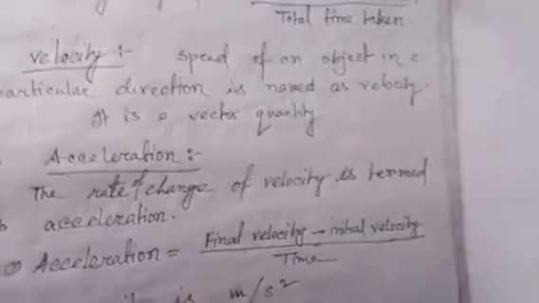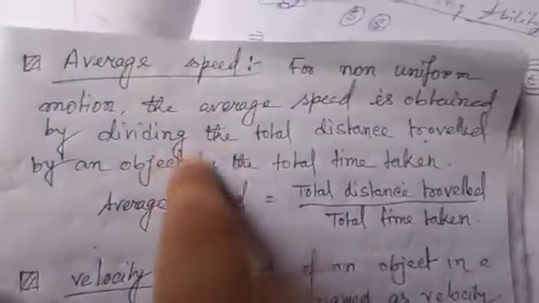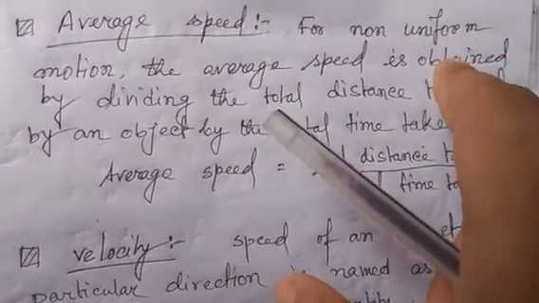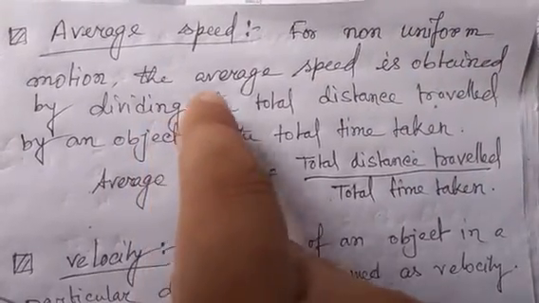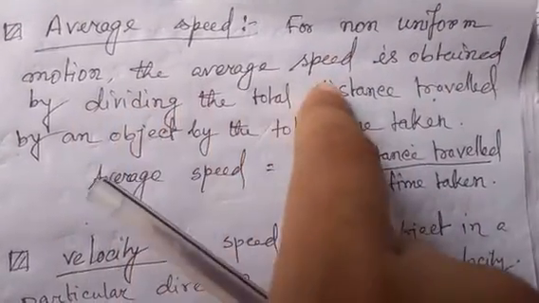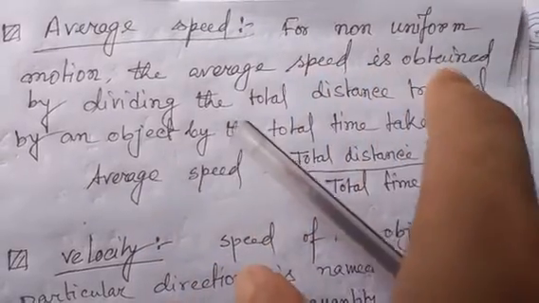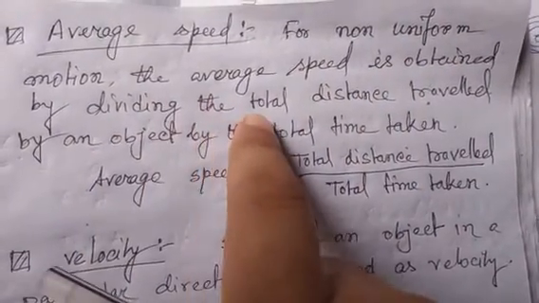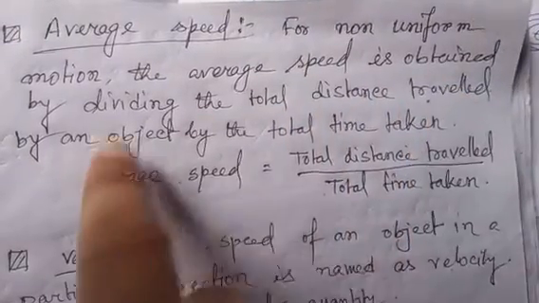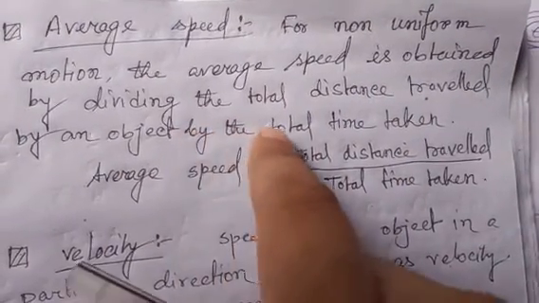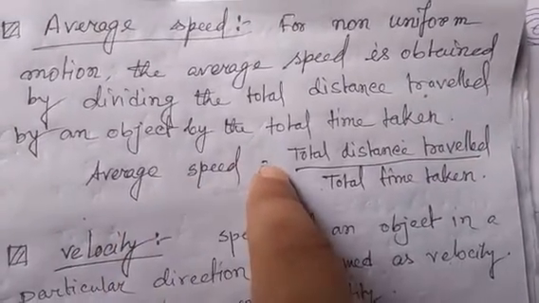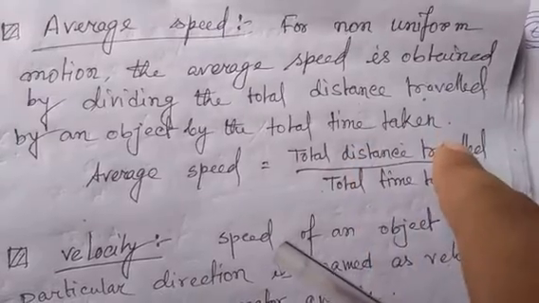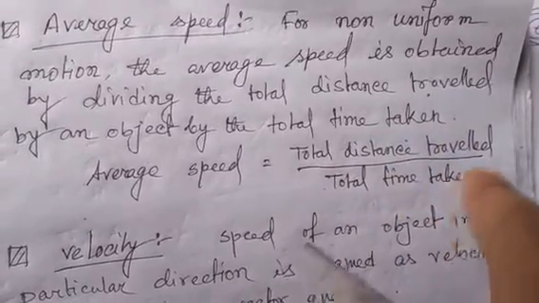Next, average speed. For non-uniform motion, the average speed is obtained by dividing the total distance travelled by an object by the total time taken. So average speed is equal to total distance travelled by total time taken. It is the average speed.